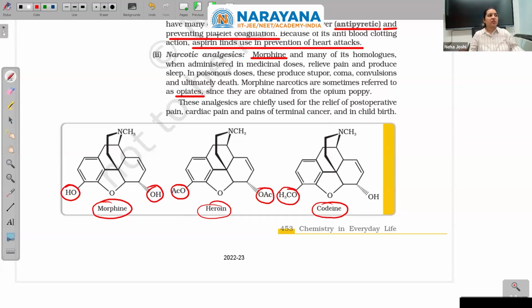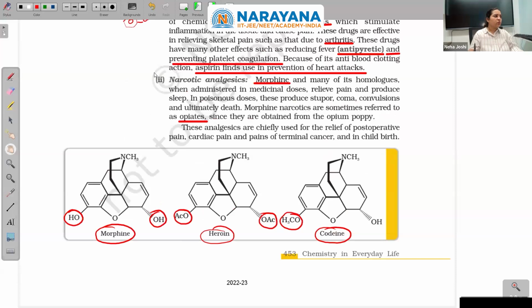I don't want you to memorize the structures as such, but just a general comfort with the structures would be nice if you can have some. That would be nice for you to at least select out of the options. Now we are moving to